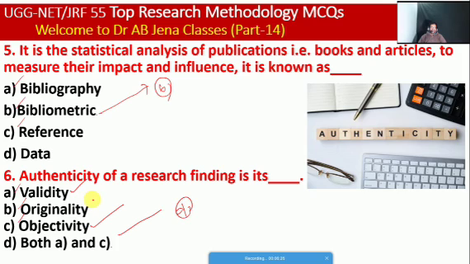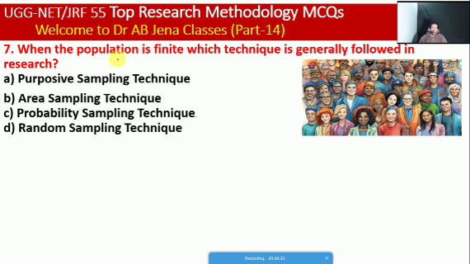So authenticity of research findings is its validity and objectivity. Next one we will see: when the population is finite, which technique is generally followed in research by a researcher? Whether A, the purposive sampling technique, or B, the area sampling technique, or C, a probability sampling technique, D is the random sampling technique. So friends, here C is the right option.